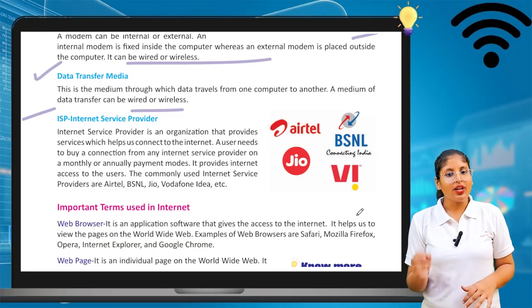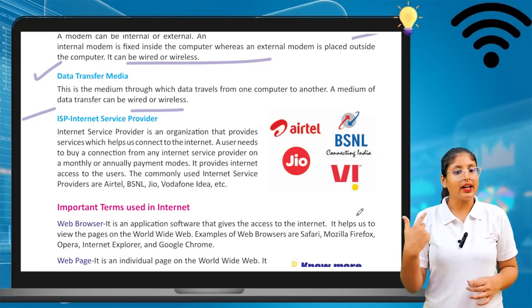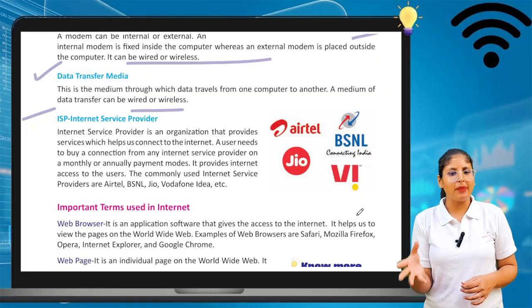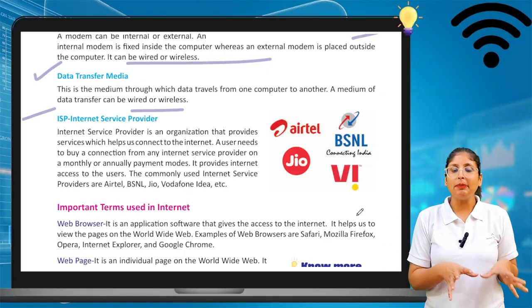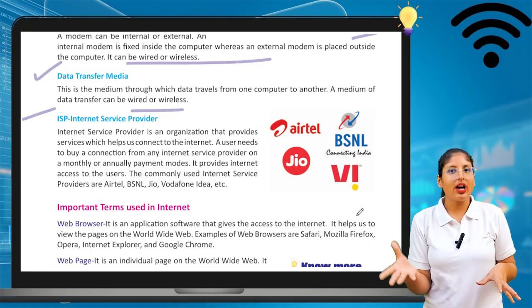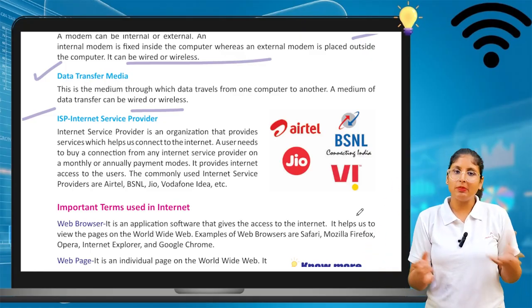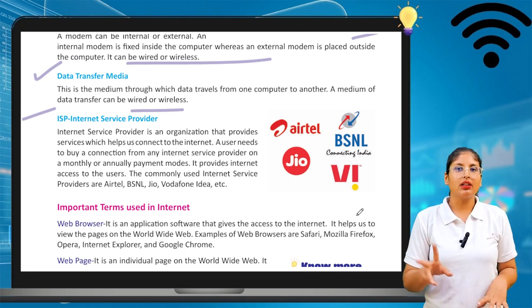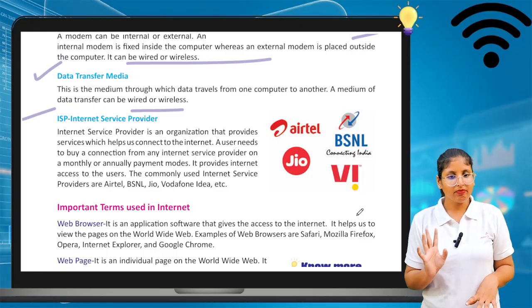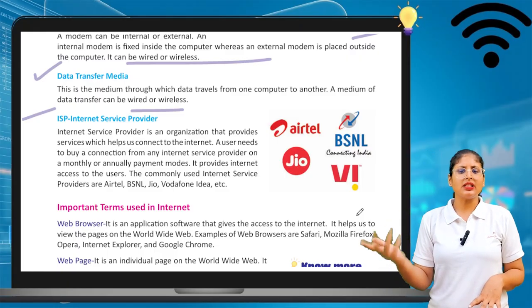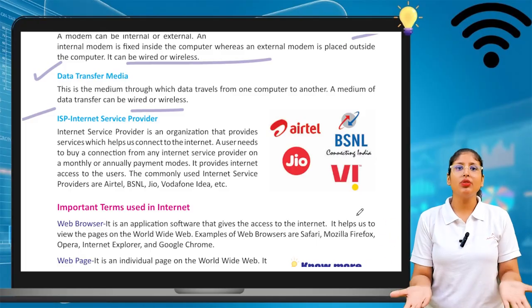A user needs to buy a connection from an internet service provider on a monthly or annual payment mode. Annual charges are there, and monthly charges are also there. It's up to you what internet plan you want. It provides internet access to the user. So these companies, Airtel, BSNL, Vodafone, Jio, provide internet to you.